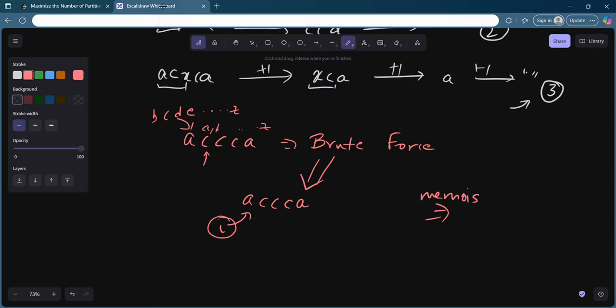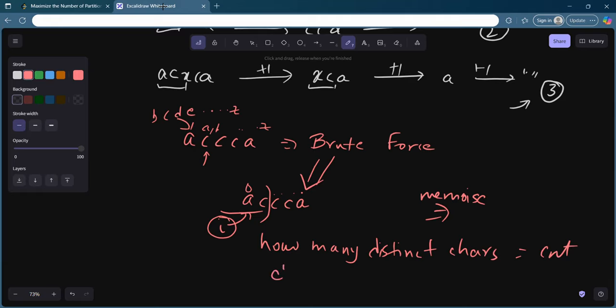What I will do is have an index that will keep on moving. It will start from 0 and keep moving till the end. We will keep track of how many distinct characters there are in our current partition, our current segment. Let's say that distinct character count is CNT.